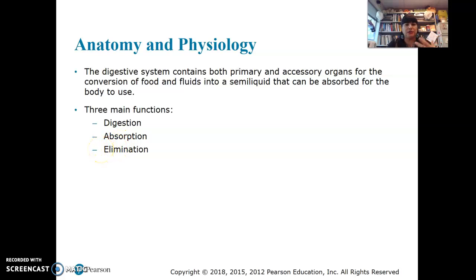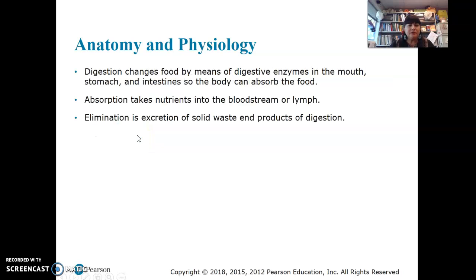Digestion in the stomach, absolutely, the hydrochloric acid that's added and so on. And then absorption, literally the nutrients like carbohydrates, lipids, proteins, amino acids are going to get absorbed into the blood. So absorption, and then elimination, because we're not 100% efficient. We don't 100% get all the nutrients out of our food. So those are the three main functions of the digestive system.